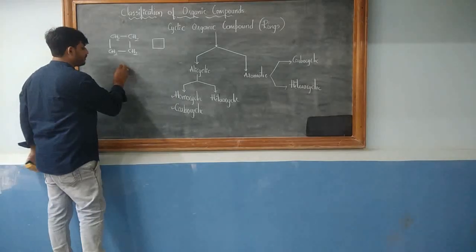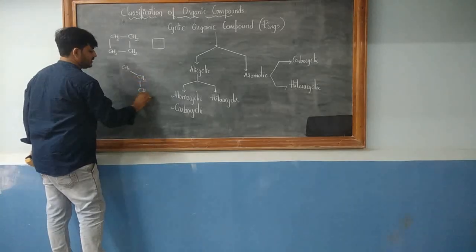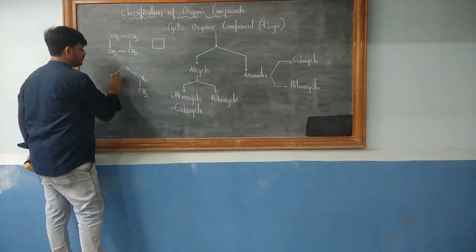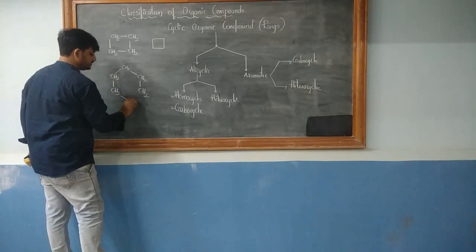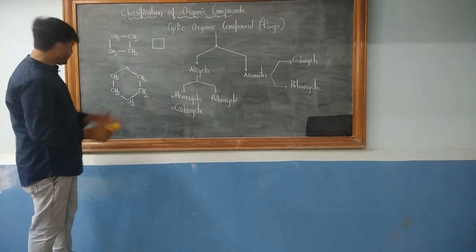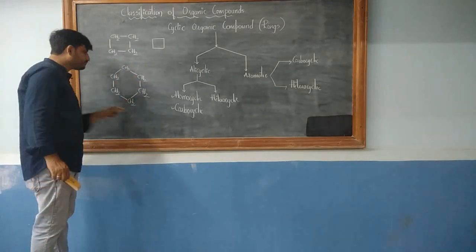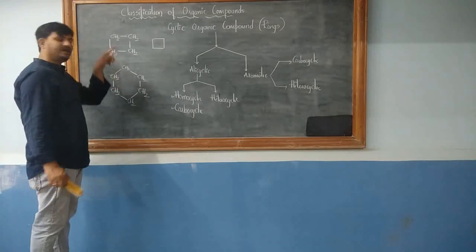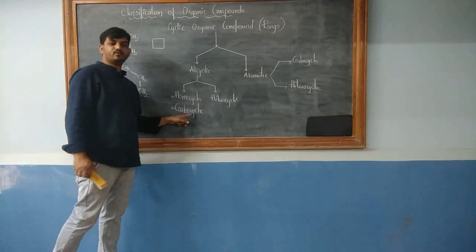Say I have got a compound of this type. CH2 single bond CH2 single bond CH2, another CH2 over here, maybe another CH2 over here, and maybe another CH2 over here, and that's it. Check my ring. The ring is made up of only carbon atoms. That is why it is called homocyclic or carbocyclic.